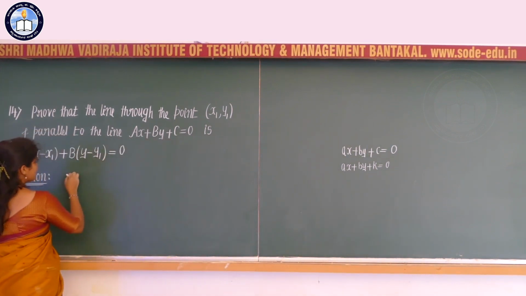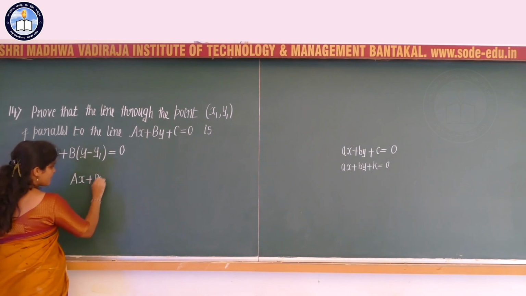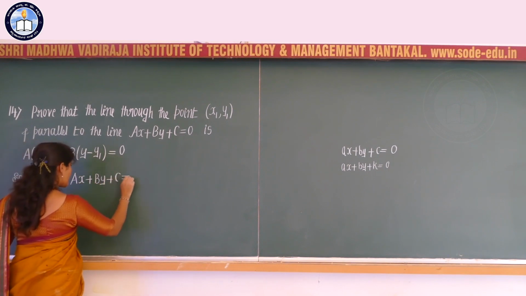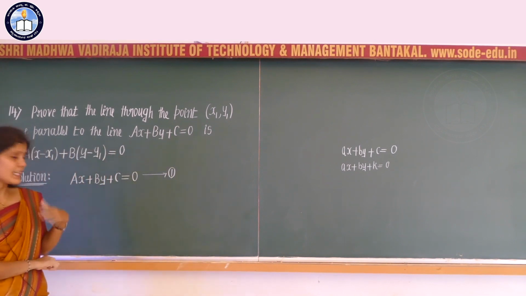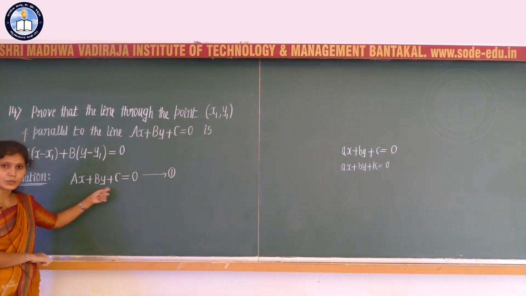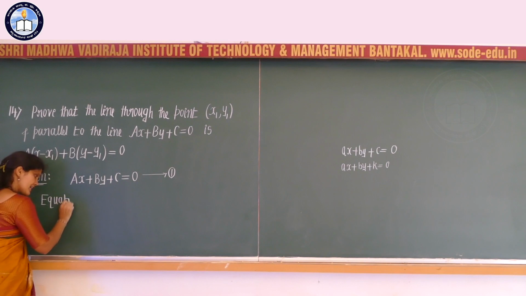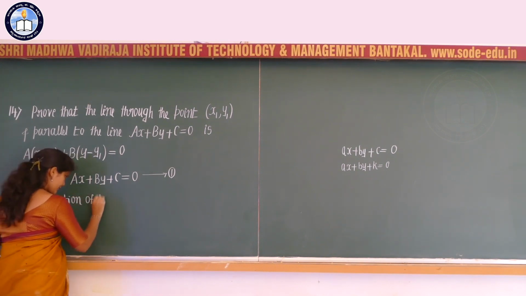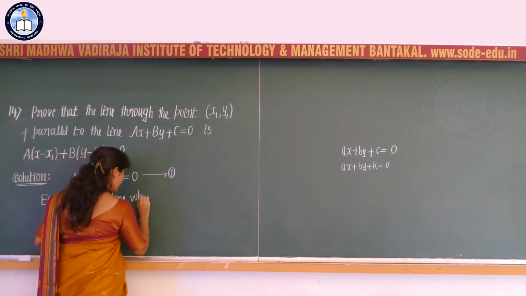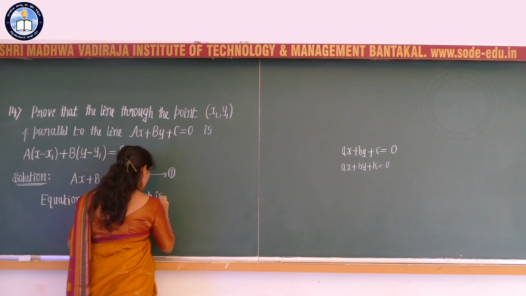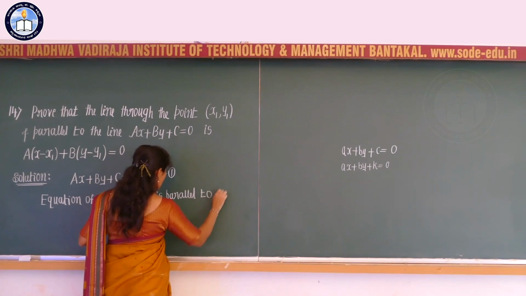So now here the given line is nothing but ax plus by plus c is equal to 0. So this is the given line, and I should write the equation of the line which is parallel to this line. Let me consider this as equation 1.